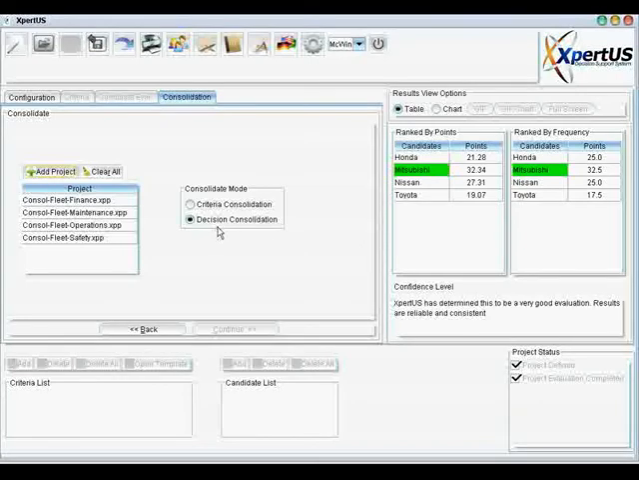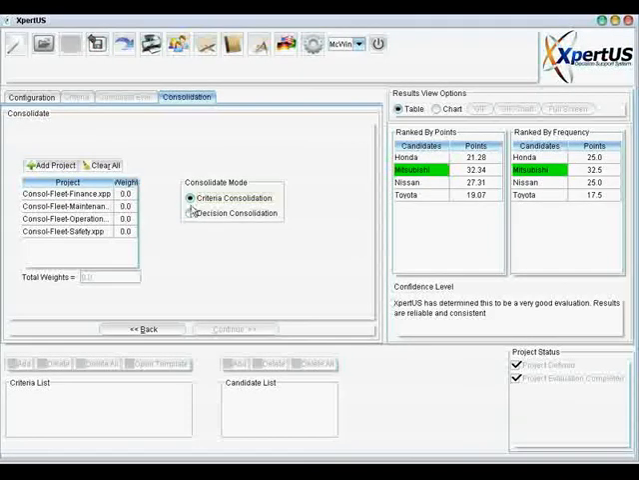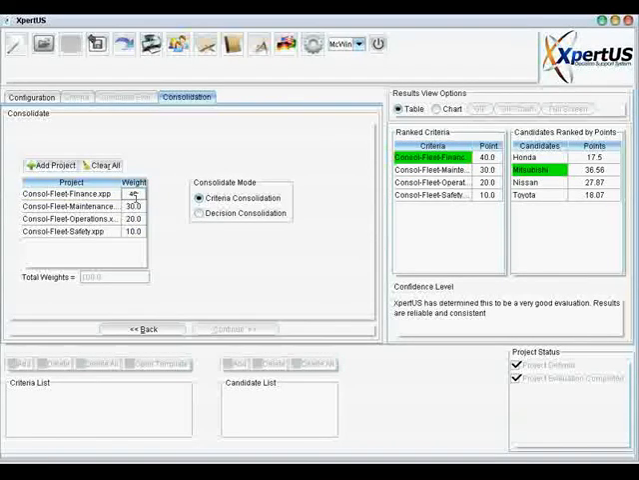If the departments do not have the same level of authority, we must opt to use criteria consolidation. In this case, we must give some level of authority to each group. Let us say finance would have 40% of the authority. Maintenance would have 30%. Operations would have 20%. And finally, we give 10% to safety. Note that the total must add up to 100%.